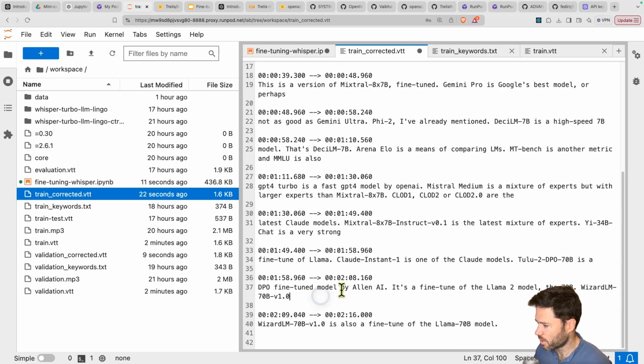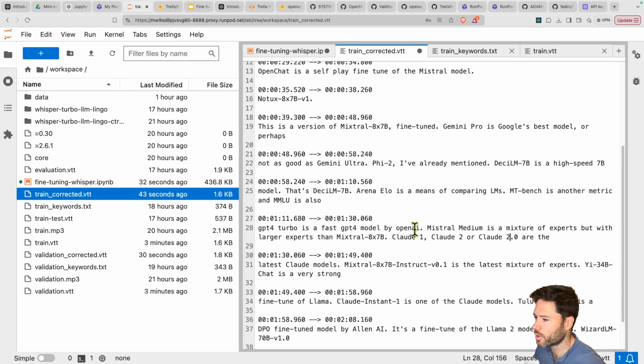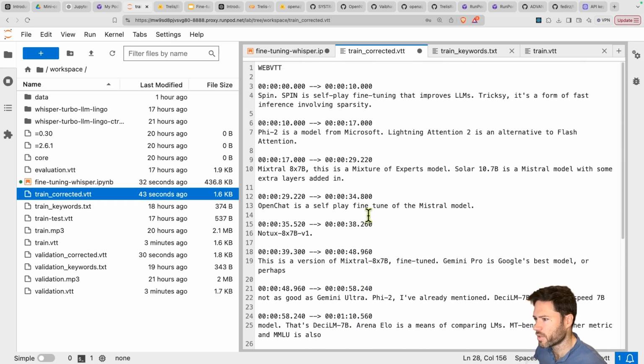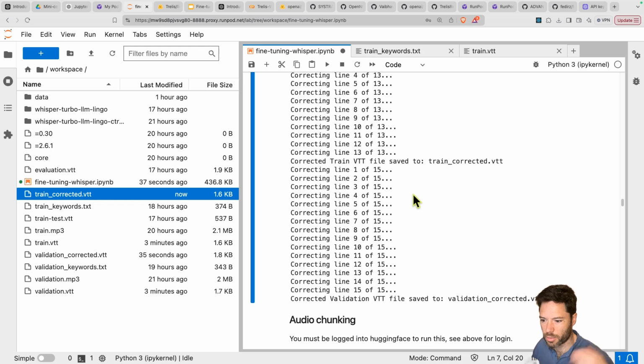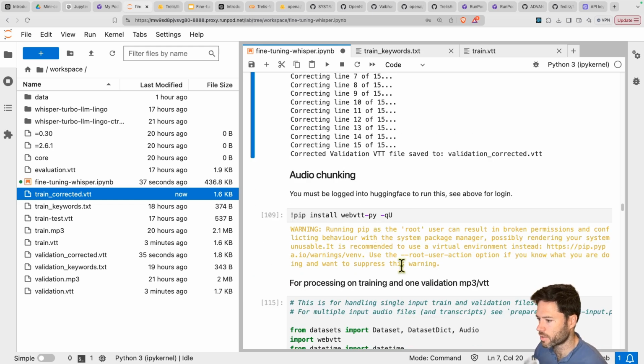And let's see if there's anything else. Yeah, see this here is wrong as well. It should be Claude 1, Claude 2. I think it's 2.0, I'm not even fully sure. But either way, you want to have this fairly accurate so that you get good results. And that will have done the same for the validation file, which we care a bit less about fixing because it's just for validation. So next, we're going to chunk the audio.